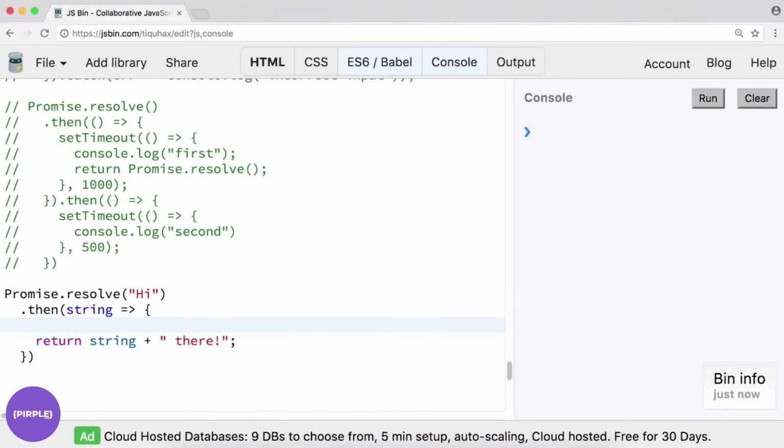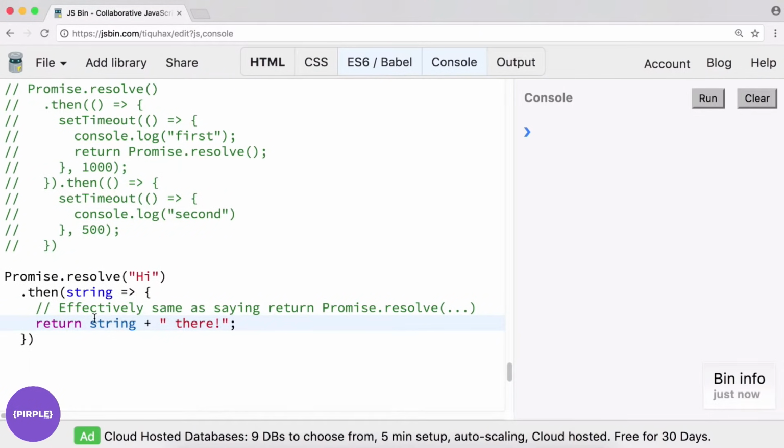And what's happening behind the scenes here is this is effectively the same as saying return promise.resolve with whatever you're putting in here, which I'm just going to represent by dots. So this is what happens when you return in a then statement. That's why if you fail to say return, you can't really pass the values along, because it's expecting a promise if you want your chaining to work.